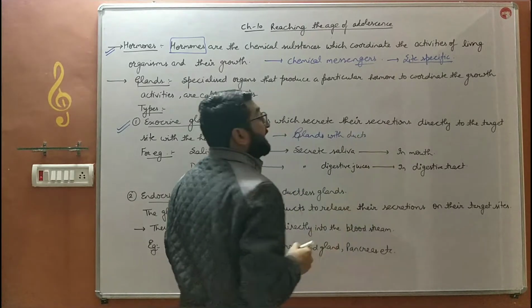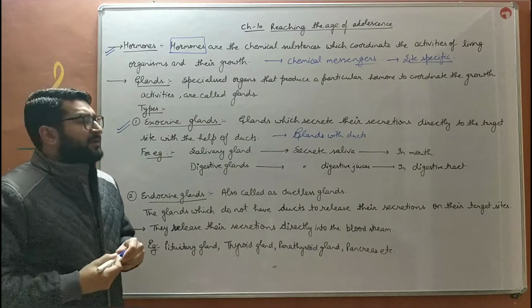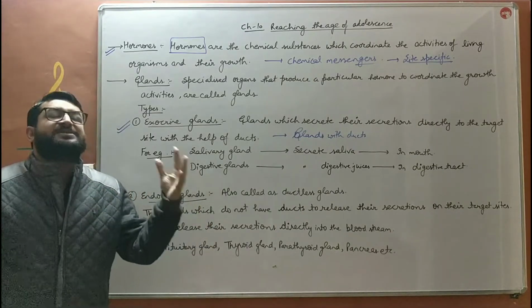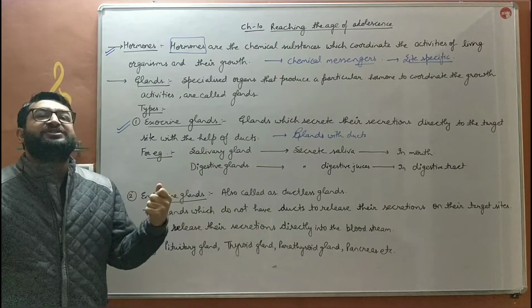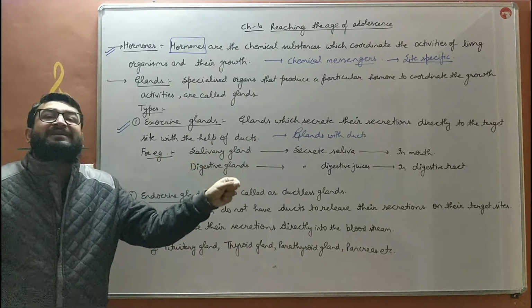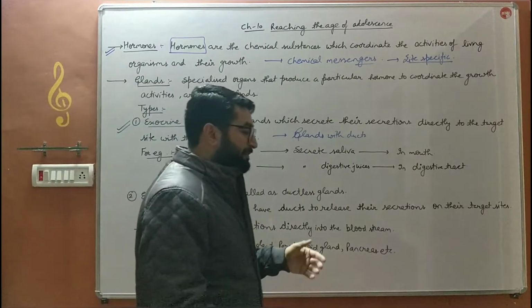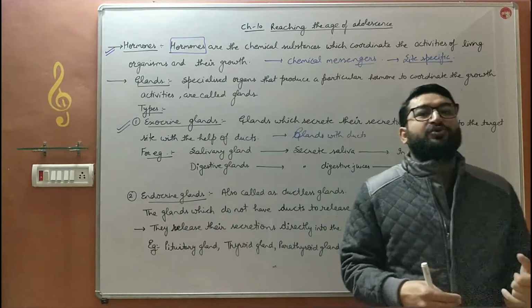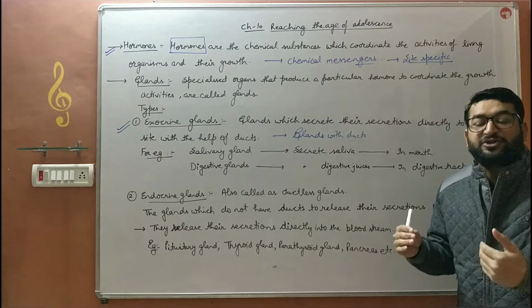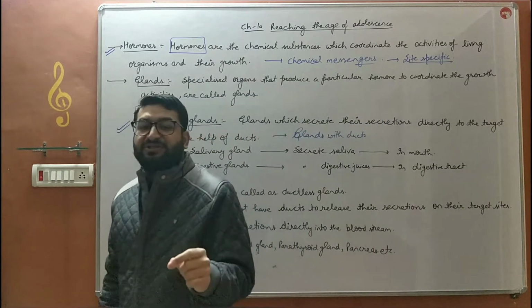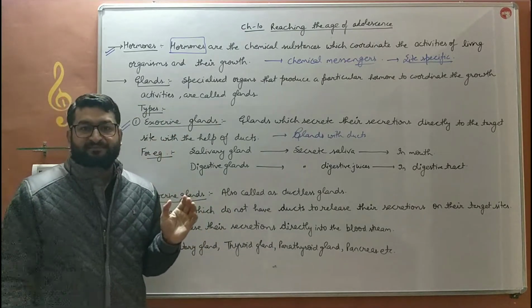What do you mean by ducts? Pipes. Basically these are the glands which secrete their secretions directly onto the target site. ये वो glands हैं बच्चे जो अपने secretions को directly कहां छोड़ती हैं? टारगेट साइट पर छोड़ती हैं. टारगेट साइट मतलब जहां पर उन्होंने काम करना है, उनके secretions वहीं पर जाएंगे.